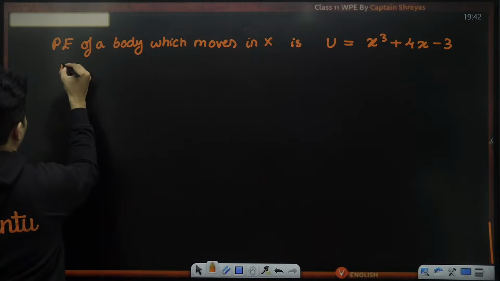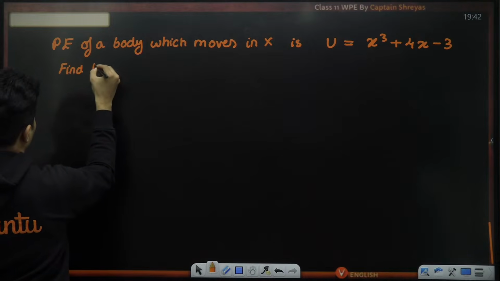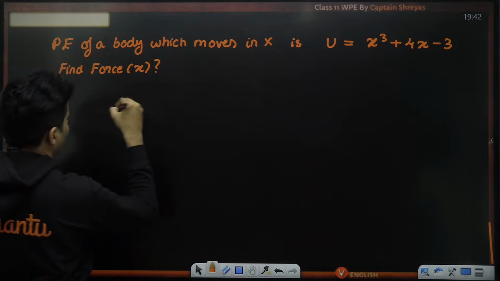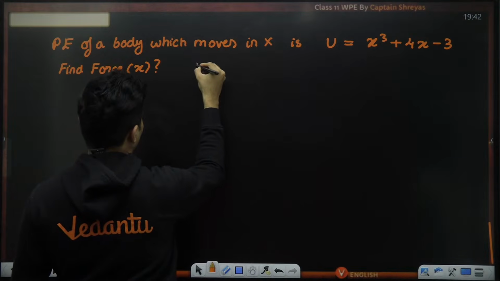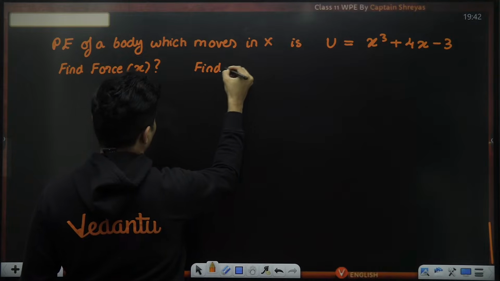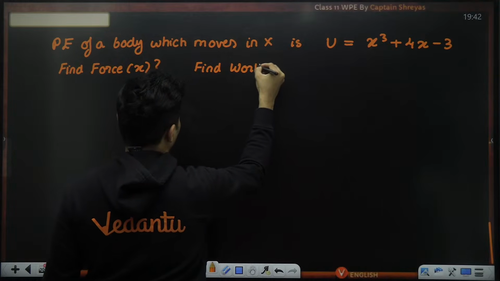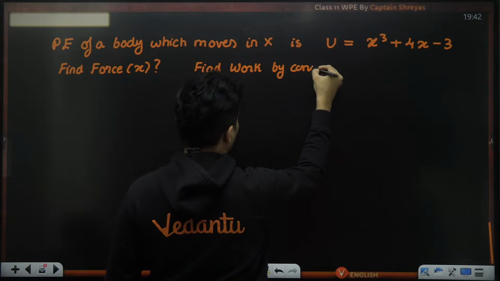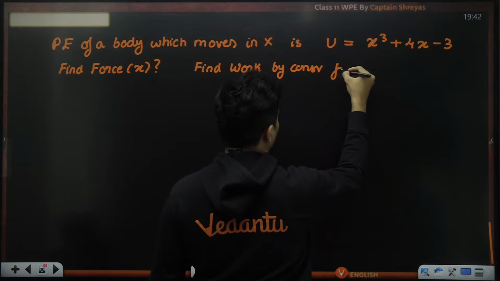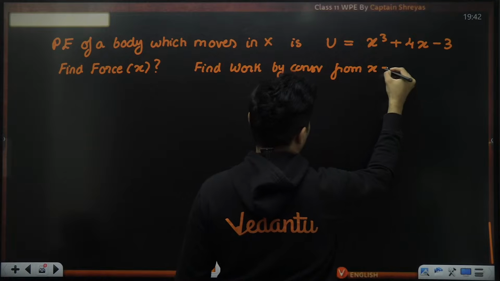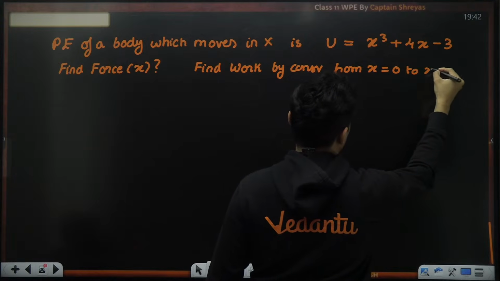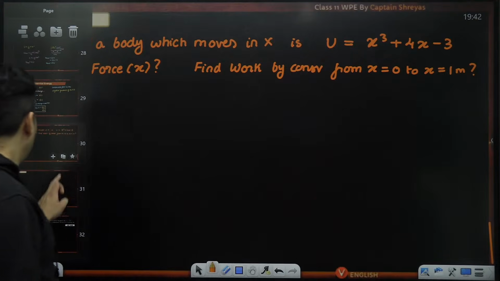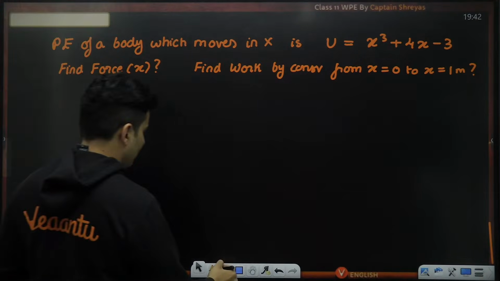Question is, find the force as a function of x. Also find the work by conservative force from x equals 0 to x equals 1 meter. That is the question. Let's try to understand it, solve it step by step.